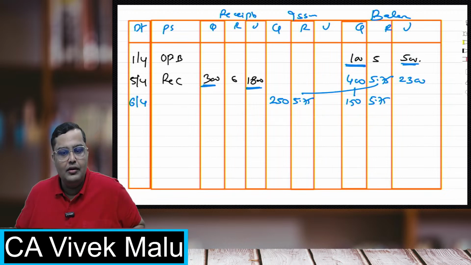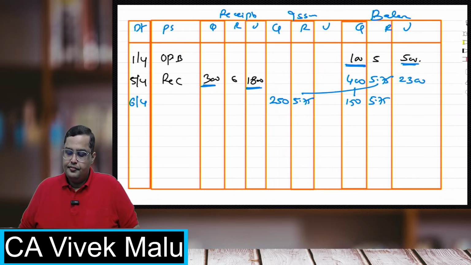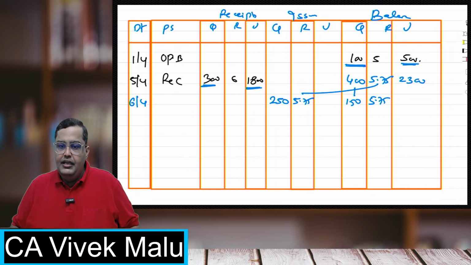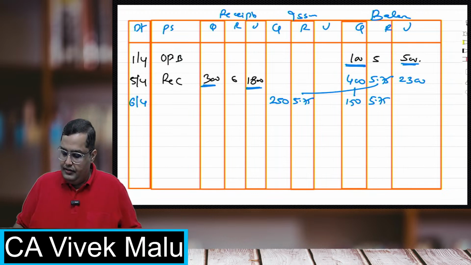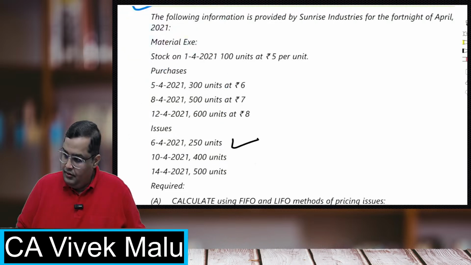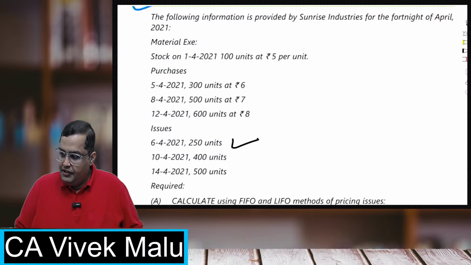This is how the system works. Everybody clear? All of you are clear with the weighted average thing?